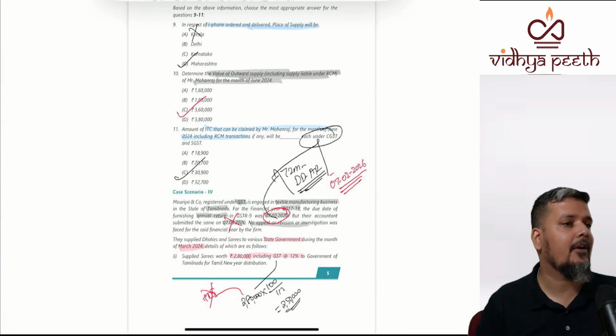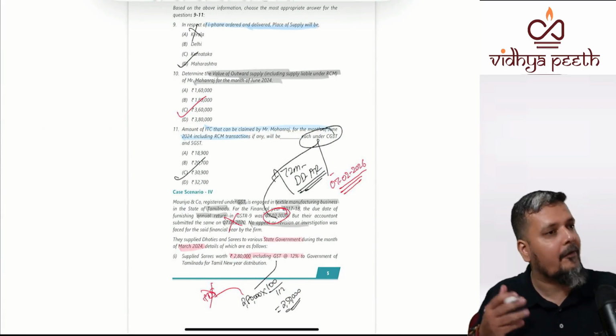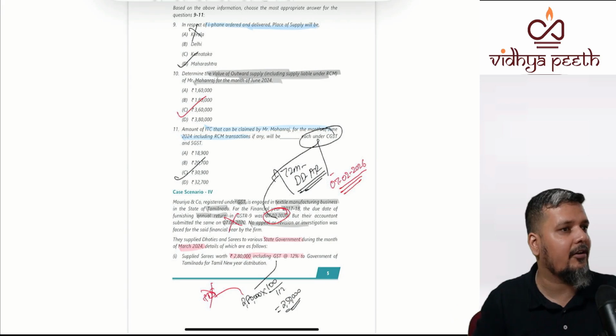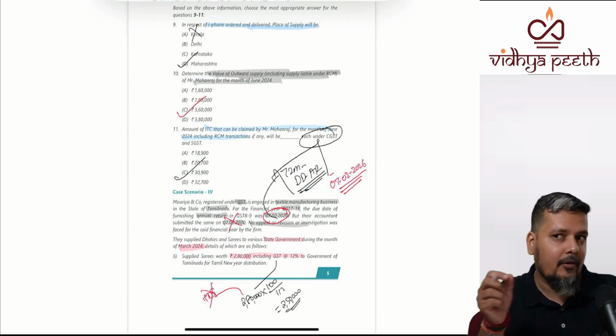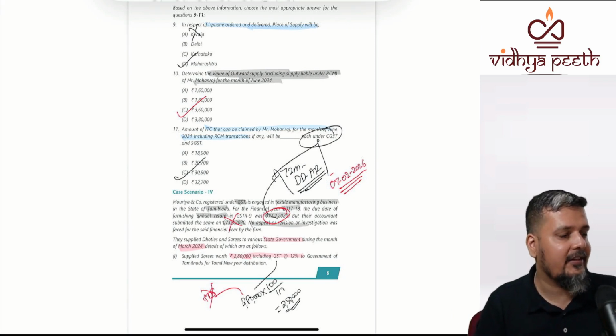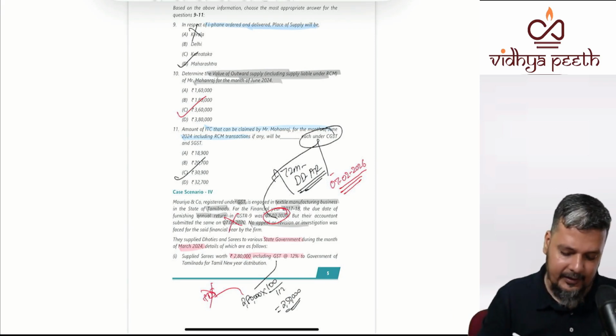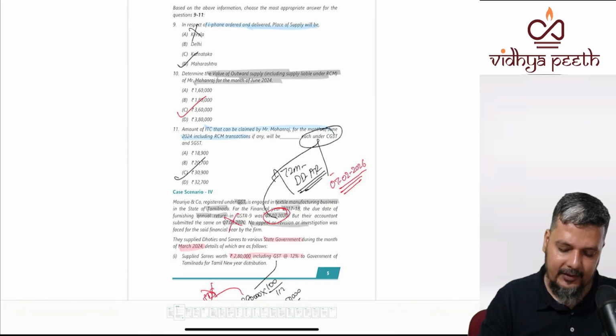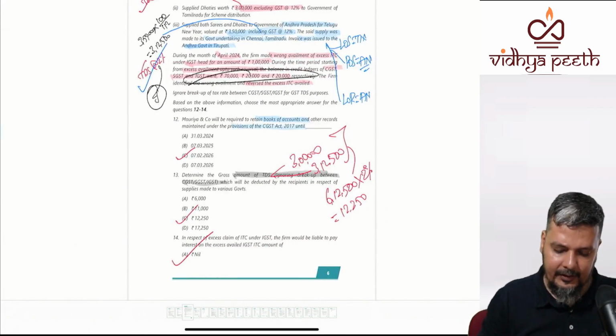And even if you had calculated it at 12 and 18, then you would have cross-checked, because that is not an option. So then you would have read the question carefully. It is each for CGST and SGST, so CGST 30,900, SGST 30,900.